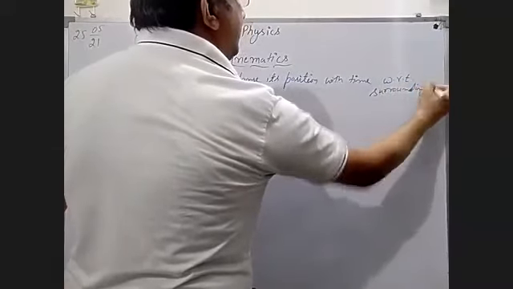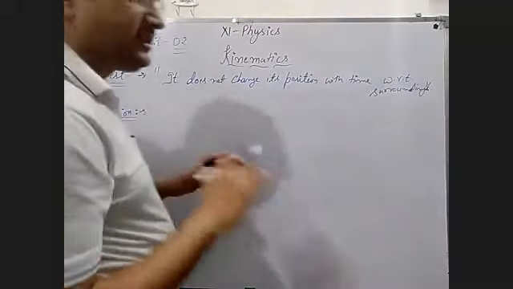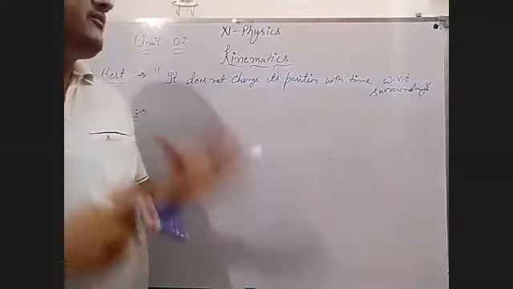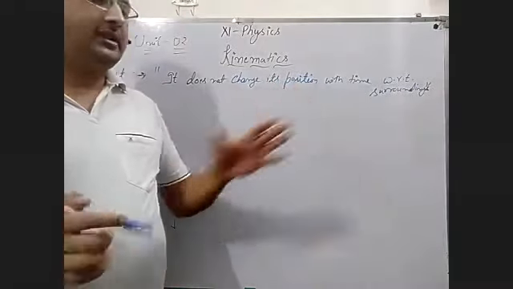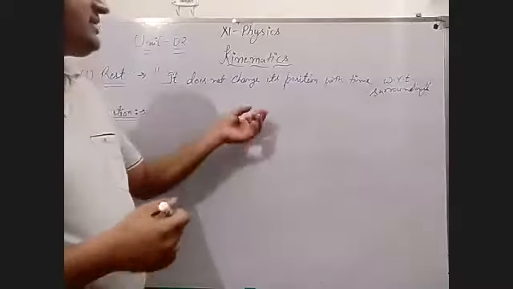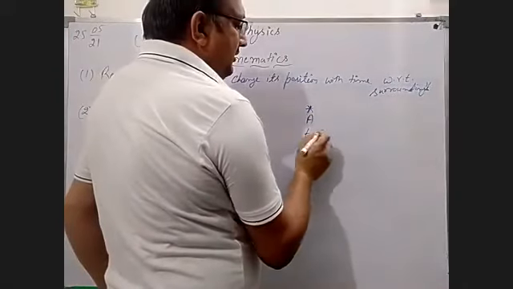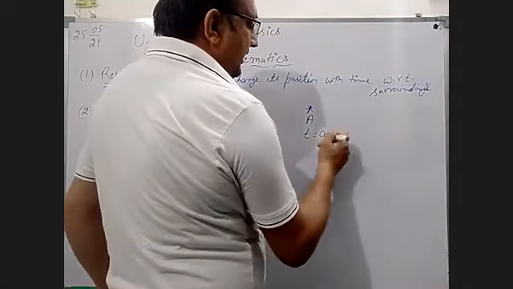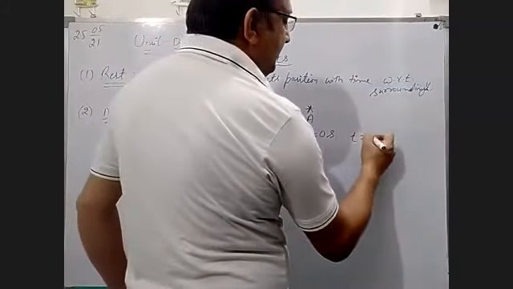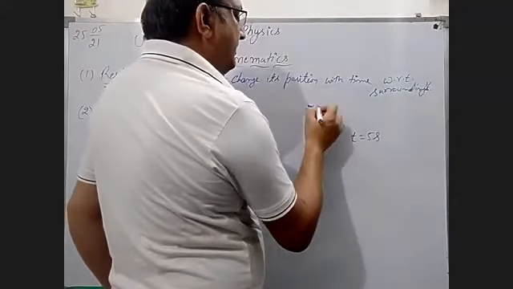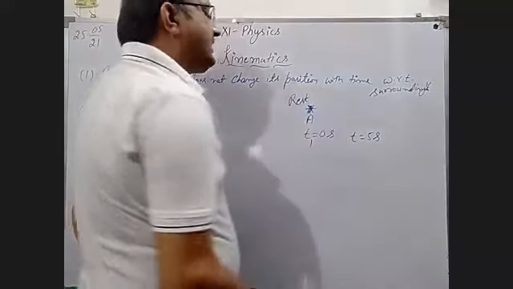Surroundings. Okay, an object is said to be in position of rest, or you can say at rest. There is no motion, no movement in the body when it does not change its position with time. As time goes on and there is no change in its position, the object is at rest. Let us take t equal to 0 seconds, and after 5 seconds, if this object has the same position, then this body will be at rest.